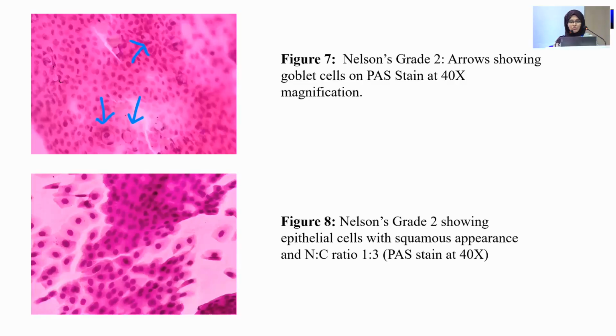This is grade 2 showing goblet cells on PAS stain at 40x magnification. The next figure shows epithelial cells with squamous appearance and NC ratio of 1:3, and it is PAS stain at 40x magnification.